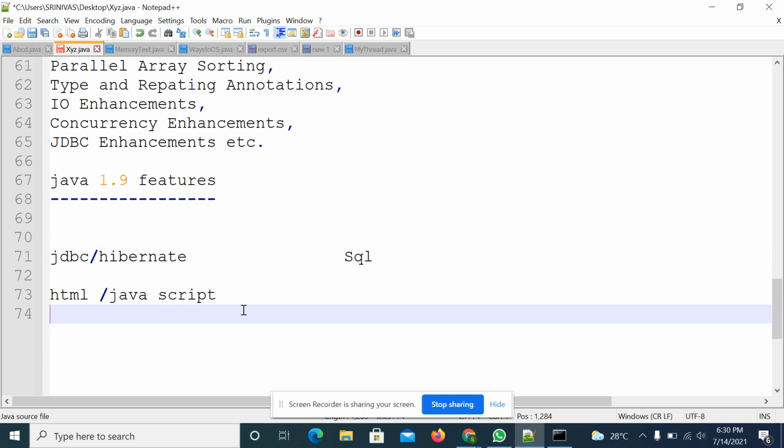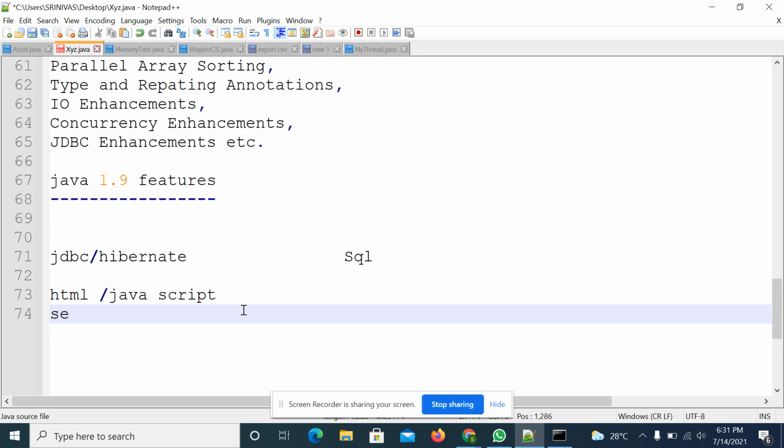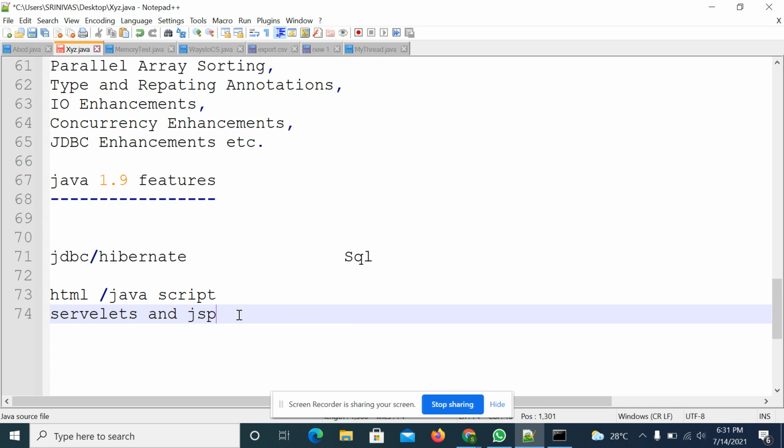After that we will learn servlets and JSPs, right? Once you learn servlets and JSPs, then you are in a position to implement web applications. Here we will use the Tomcat server or JBoss server or some other WebLogic servers. Using the servers you can implement the web applications. While implementing the web applications, it will follow the MVC architecture, like the model view controller architecture.